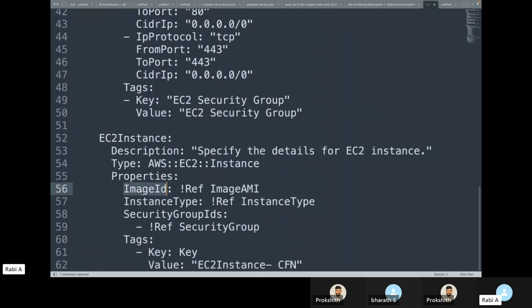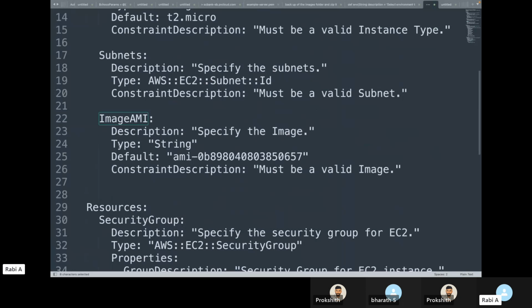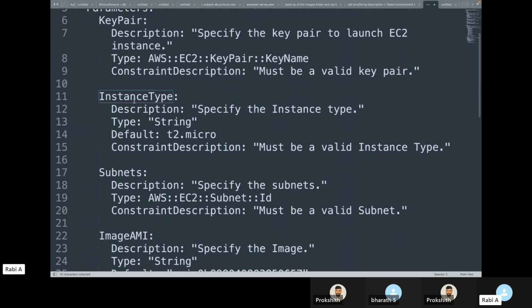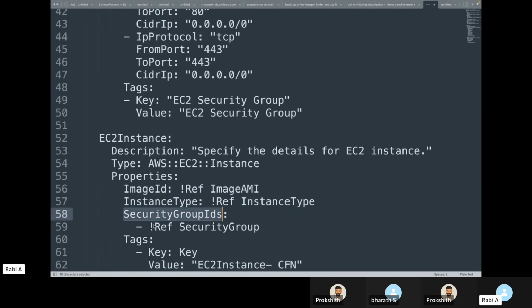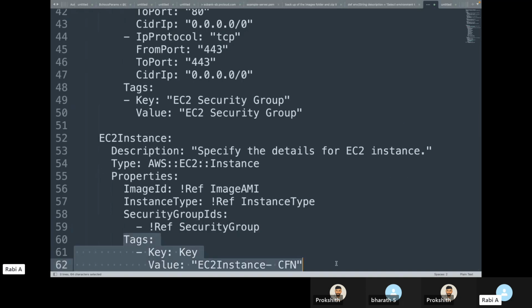Now for this image ID, if you see, I'm using this Ref. This is nothing but calling a variable. This is a variable name, and this variable name is available over here. So I'm telling it to use the AMI ID that I've provided over here. Likewise, for the instance type, again I'm calling the variable and telling it, there's a variable that I've defined over here, go and take the value from here. Likewise, for my security groups, I'm telling it there's a group that I've defined, go and take that security group. And likewise, I'm defining my tags. Make sense?